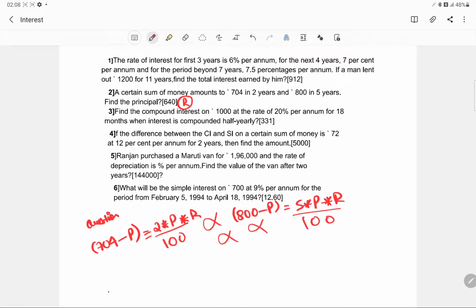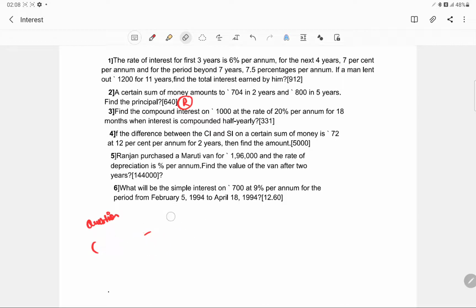Now how we will do it is we will follow what the definition of simple interest actually implies. Simple interest is a uniform interest. After 2 years the amount was 705.